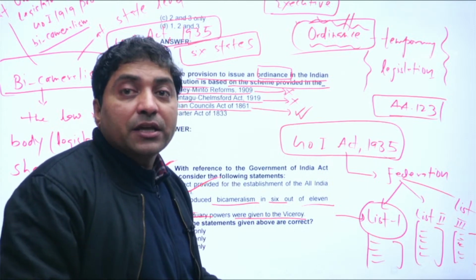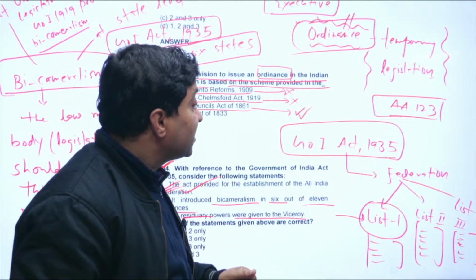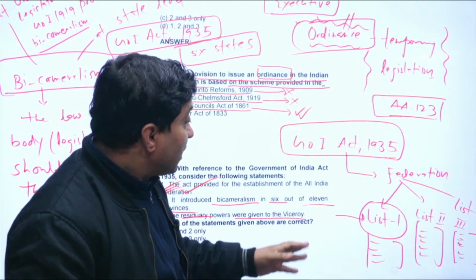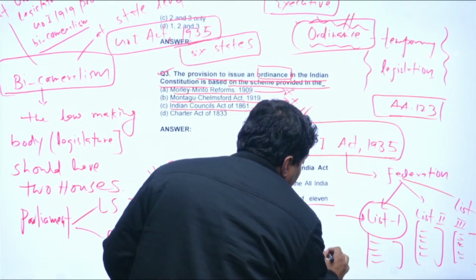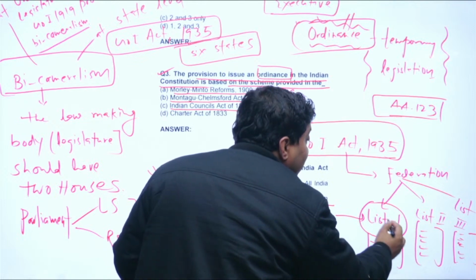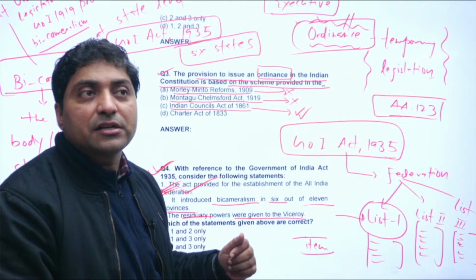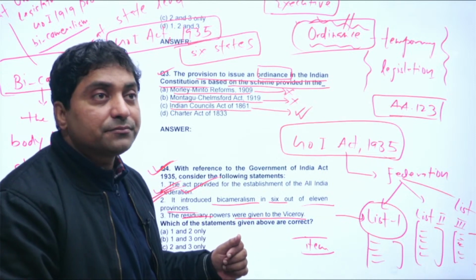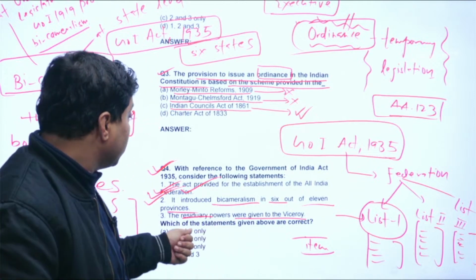On many items, both the state and the center have power. And any item which is not listed in the State List, Union List or Concurrent List is called a residuary item. Residuary items were given to the viceroy.